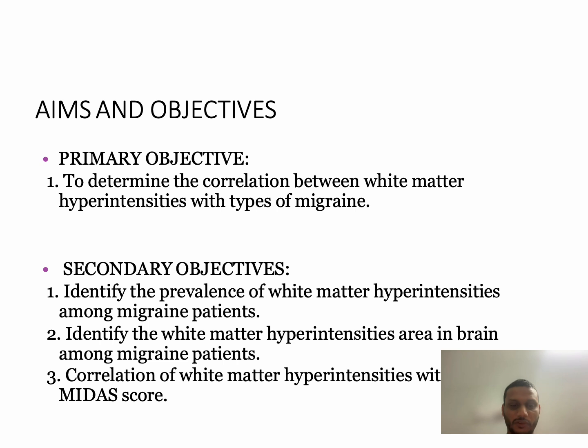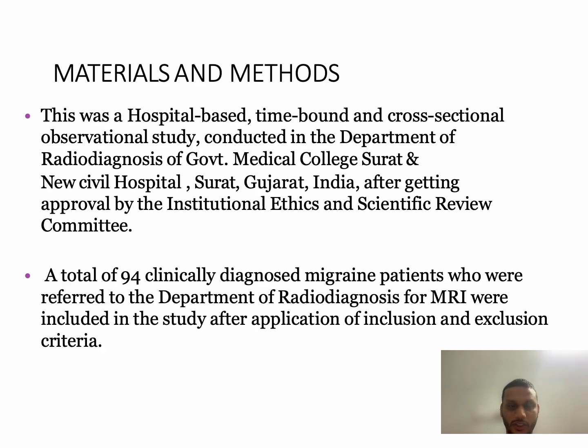The aims and objectives: the primary objective of this study is to determine the correlation between white matter hyperintensity and types of migraine. The secondary objectives are to identify the prevalence of white matter hyperintensities among migraine patients, identify the white matter hyperintensity areas in the brain among the migraine patients, and correlate white matter hyperintensities with the MIDAS score.